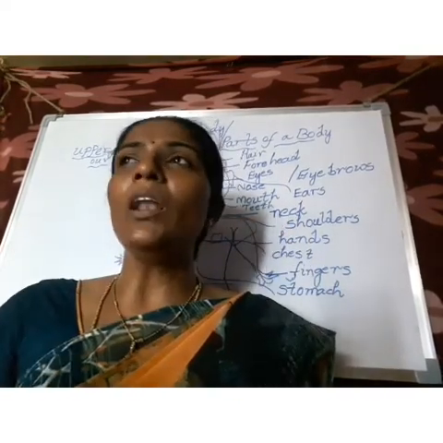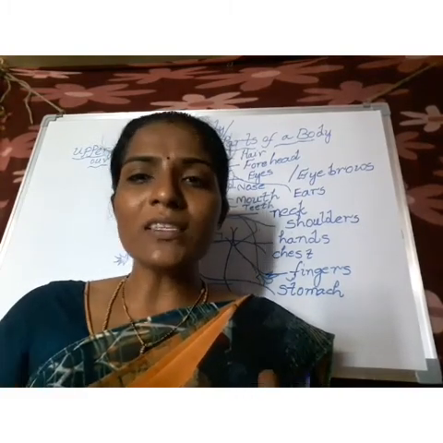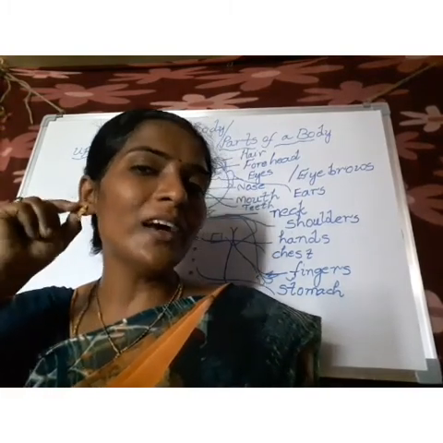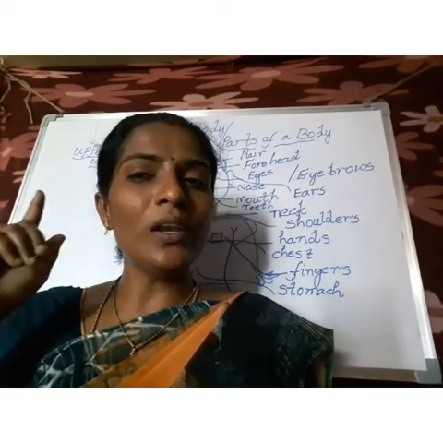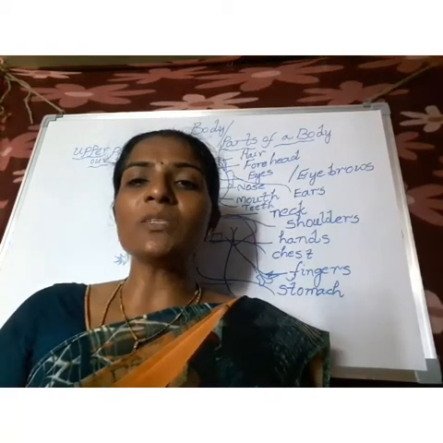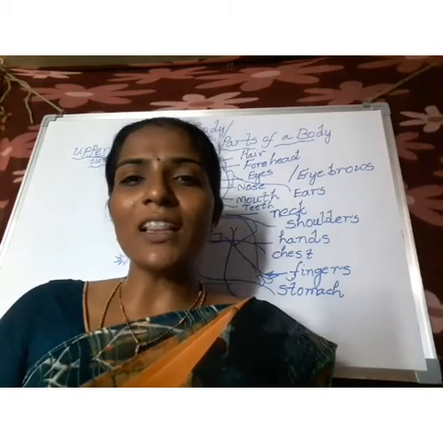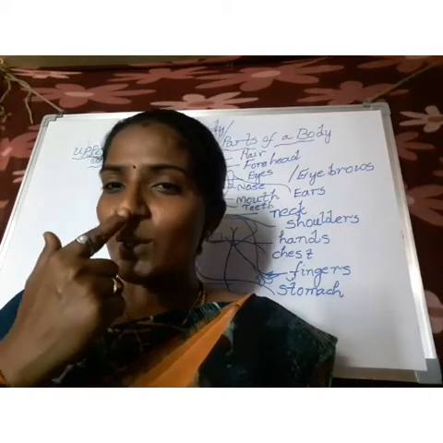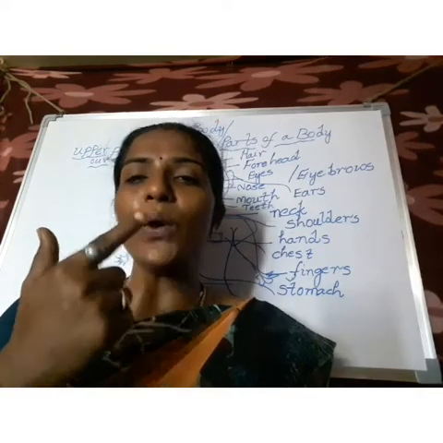For example, your mother is calling you. How do you listen? With your ears. So, what is the function of ears? To listen, or hearing. And while your mother is preparing nice biryani, how can you tell? With your nose. You can smell with your nose.